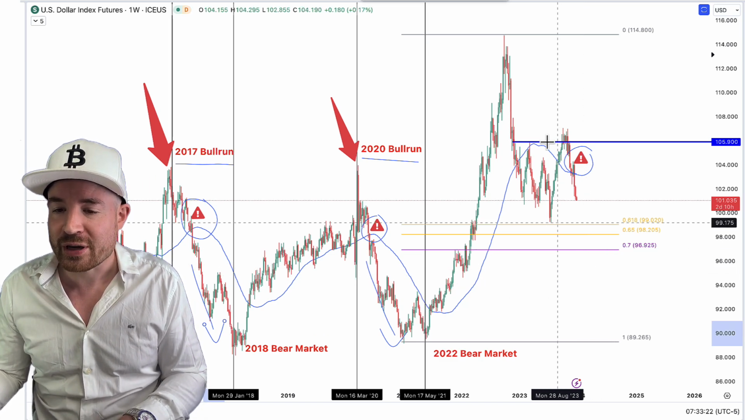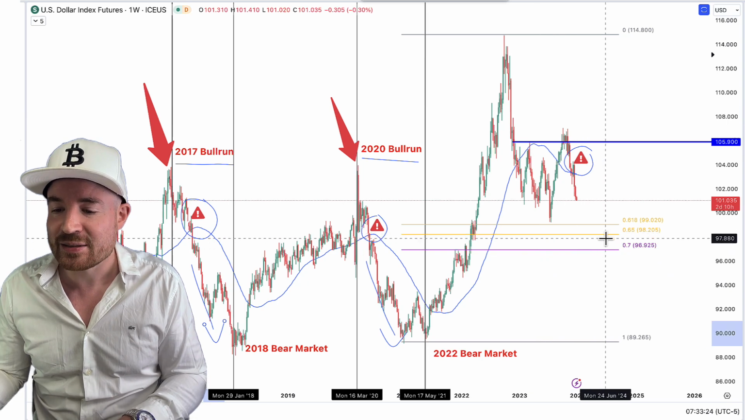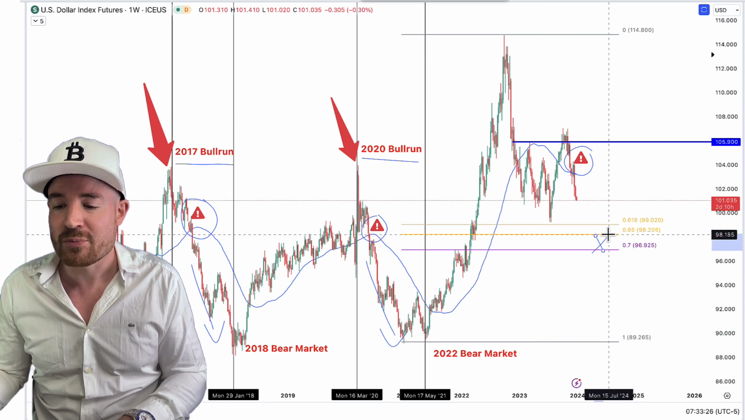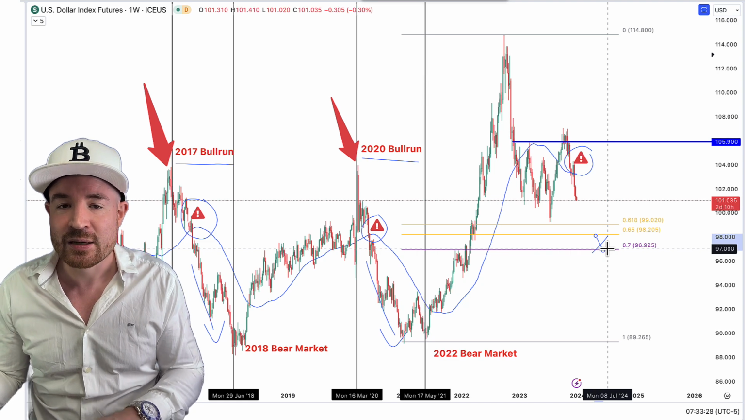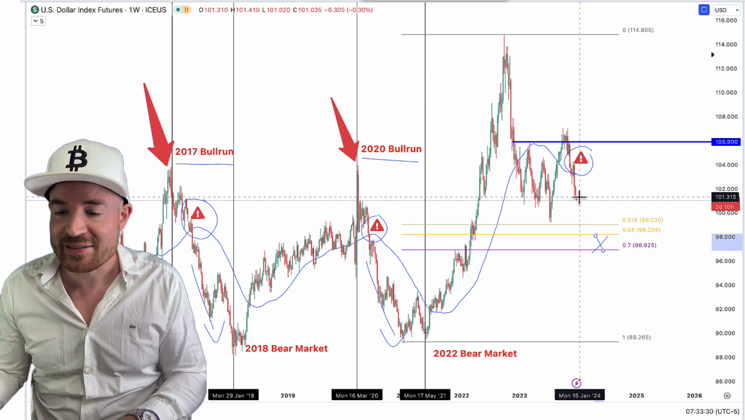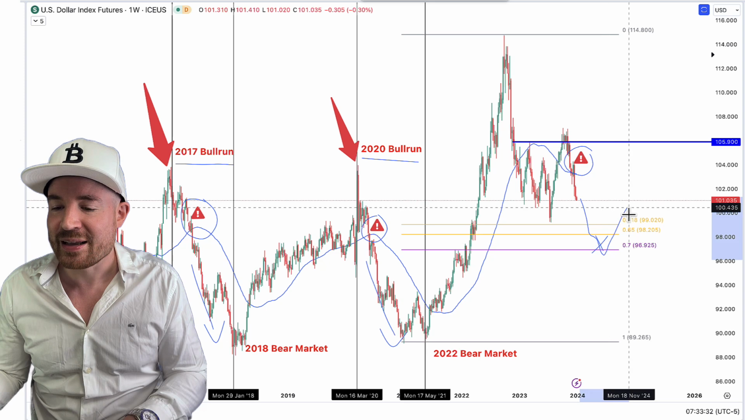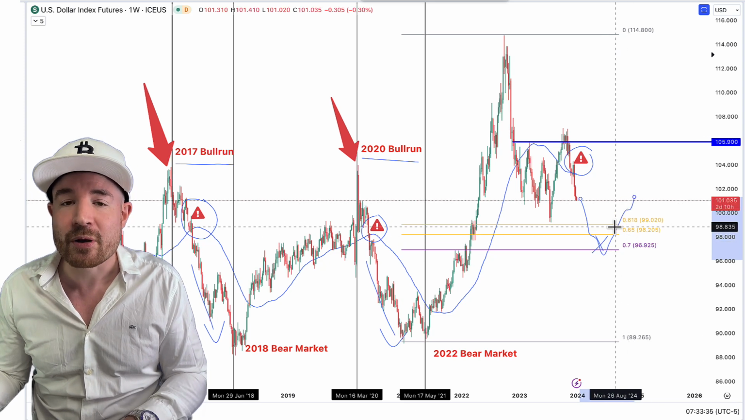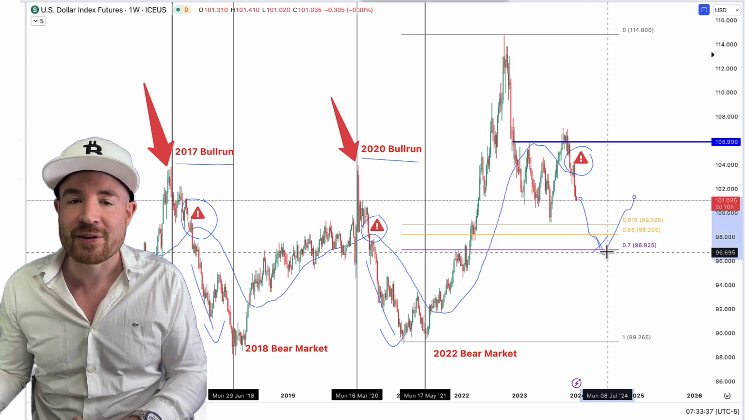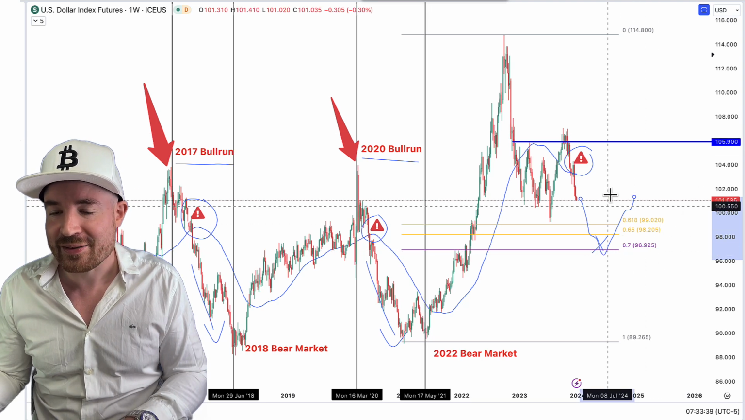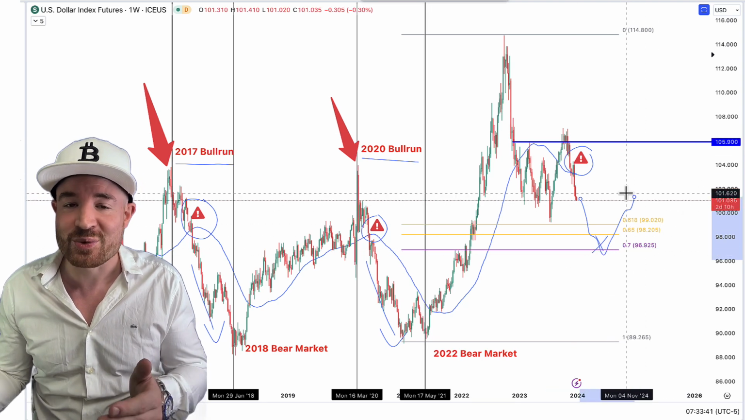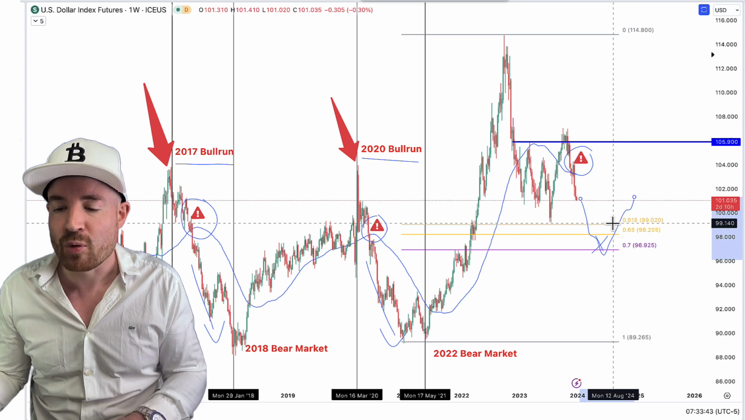So target over here, the first target I would say is somewhere around here. Okay, this level, somewhere between 98 and 96. That is the obvious level. If it gets there and it bounces, then we don't want to see this bounce back up there, because then that could indicate a potential top in crypto. And then as this moves higher again, then we see crypto and stocks and all the rest pull back again.